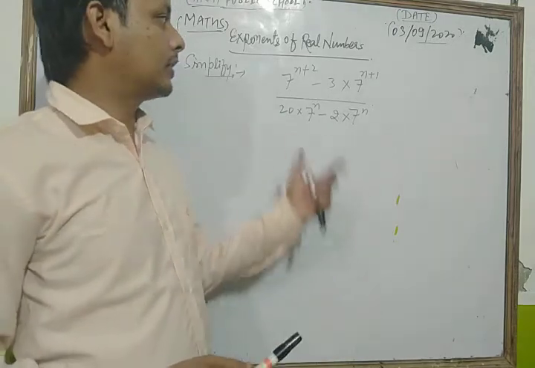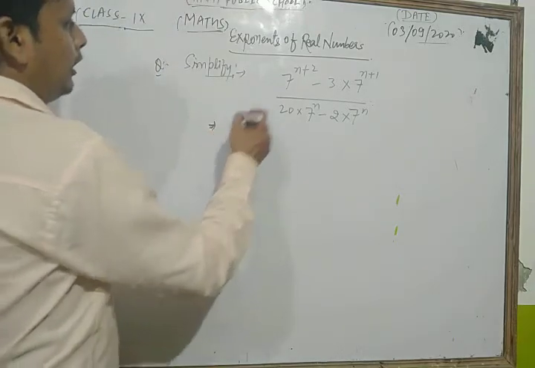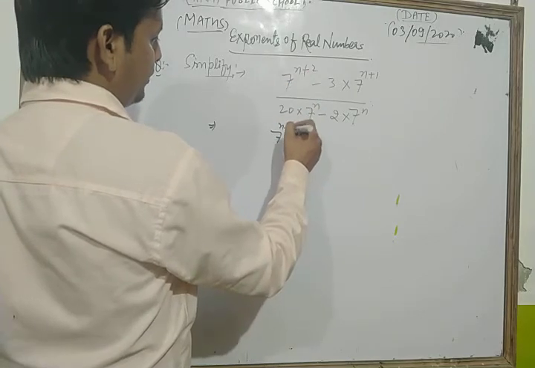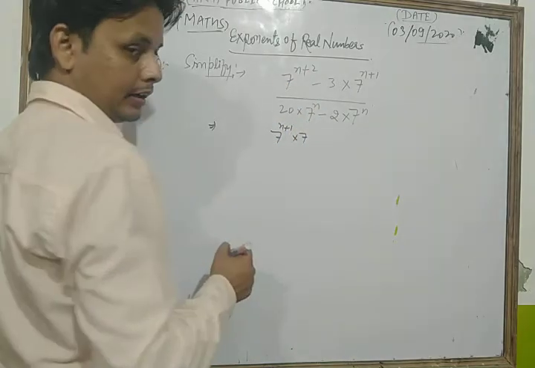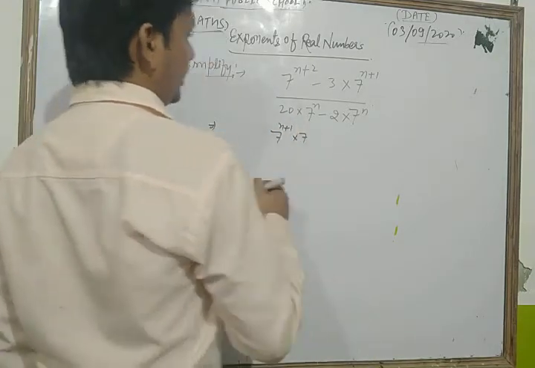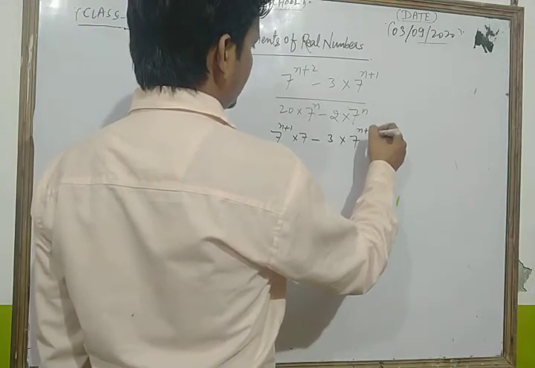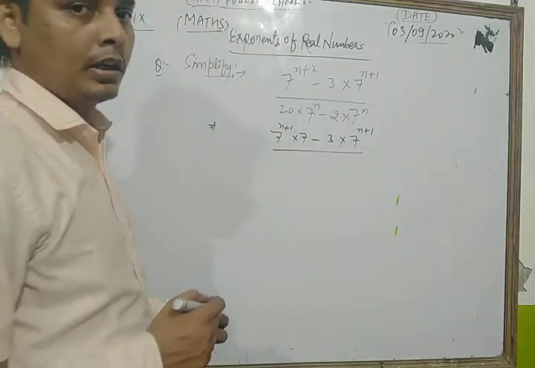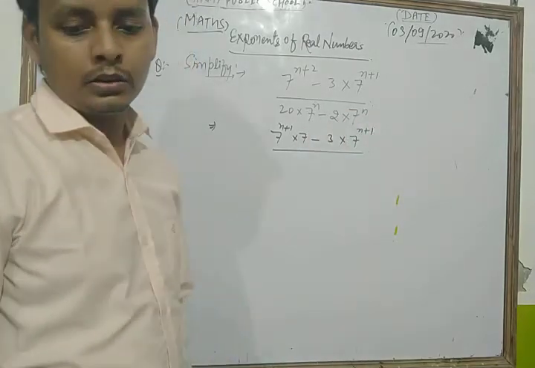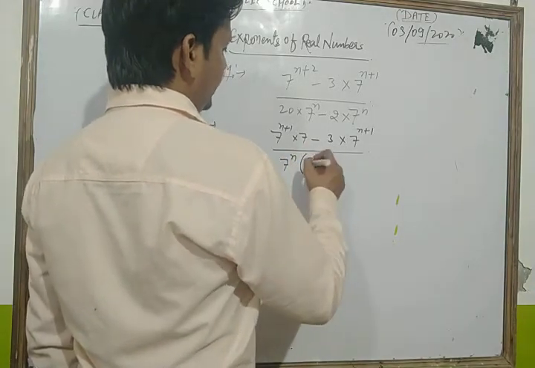Now, what is the method of solving this type of question? Let's see. Dear students, this is a very important concept. First, we write 7 to the power n plus 2 as 7 to the power n plus 1 into 7, because if the bases are the same, then the powers are added. So we can write it this way, and 3 into 7 to the power n plus 1. In the denominator, 7 to the power n is common, so we take it out and we get 20 minus 2.